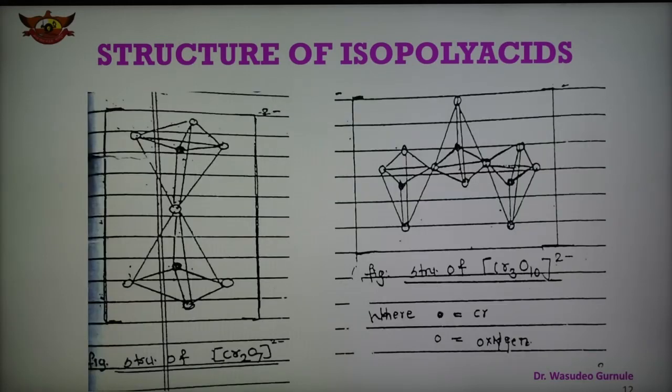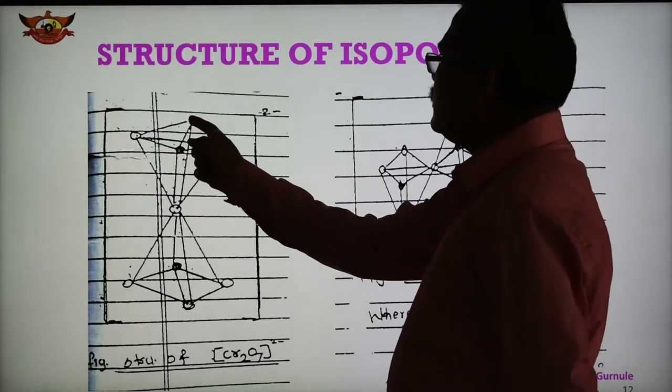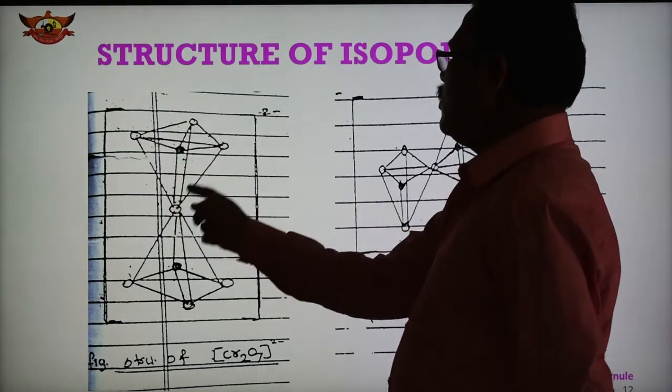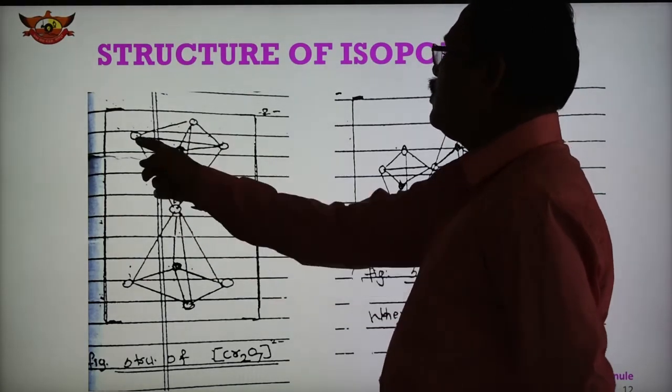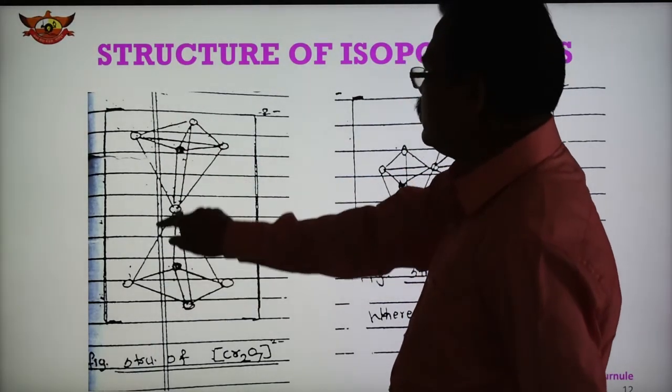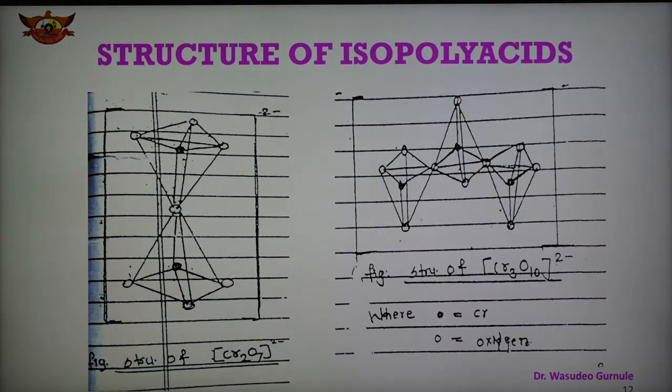The first structure is that of Cr2O7 2 minus, where two tetrahedral CrO4 units are shown. Here is one chromium metal, with 1, 2, 3, 4 oxygens around it. This is one tetrahedral unit, and another tetrahedral unit shares a corner with it. So this is the structure of Cr2O7: two chromiums and seven oxygens.